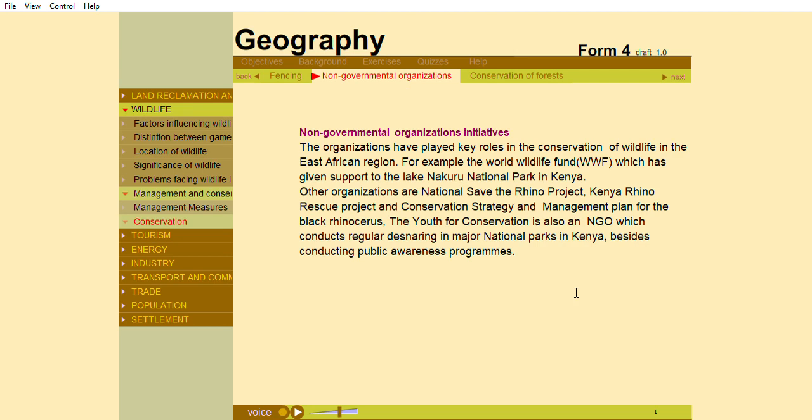The organizations have played key roles in the conservation of wildlife in the East African region. For example, the World Wildlife Fund (WWF), which has given support to the Lake Nakuru National Park in Kenya. Other organizations are National Save the Rhino Project, Kenya Rhino Rescue Project, and Conservation Strategy and Management Plan for the Black Rhinoceros. The Youth for Conservation is also an NGO which conducts regular desnaring in major national parks in Kenya, besides conducting public awareness programs.